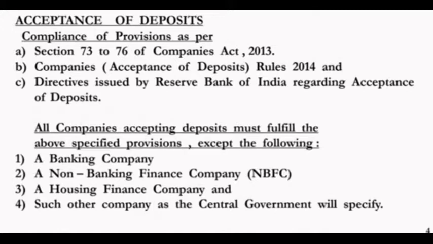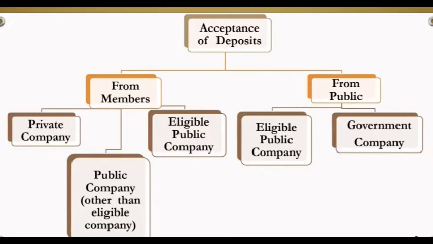And the directives issued by the RBI of India regarding the acceptance of deposit. That means whatever guidelines and directives are issued by the Reserve Bank of India, we have to follow them when the company issues the deposit. Now this chart shows you that the company can collect the deposit from the members or from the public. Which company collects the deposit from the members, or which company will collect the deposit from the public, we are going to see in this diagram.